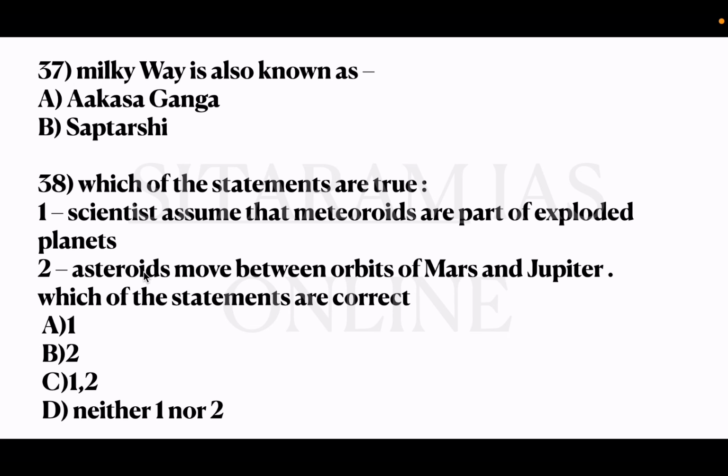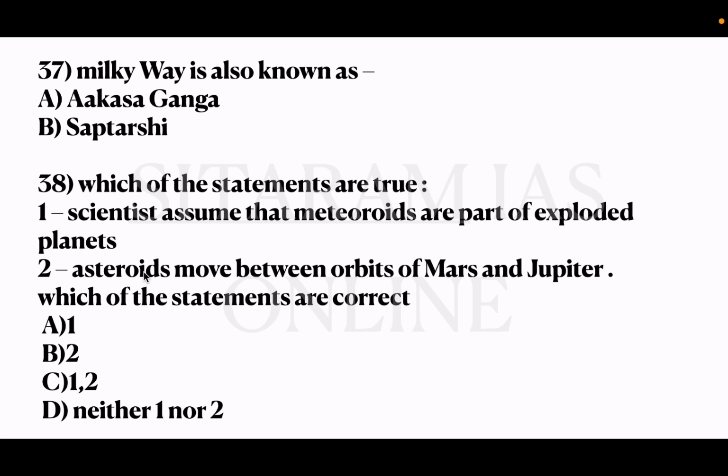Okay, now what is this Ursa Major constellation also known as? It is also known as Big Bear constellation. And what is a constellation? A constellation is a group of stars which form a similar pattern or shape in the sky. Those are called constellations. Okay, so the 38th question is which of the statements are true?